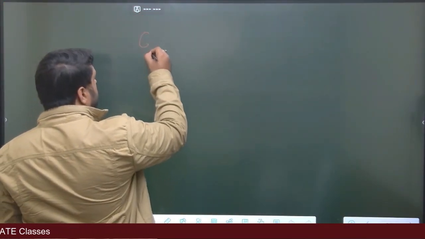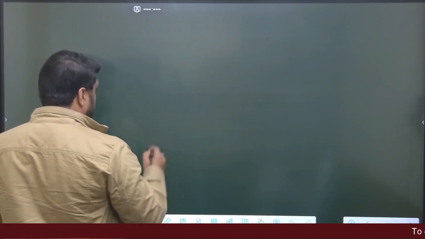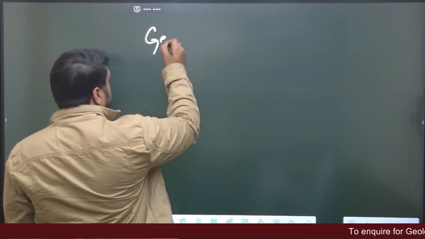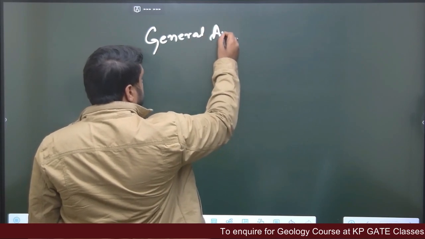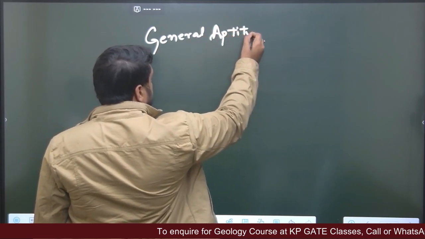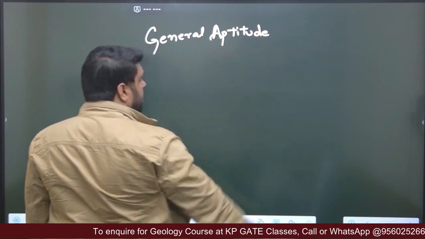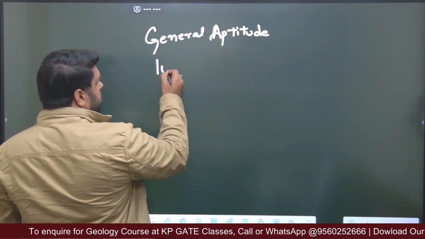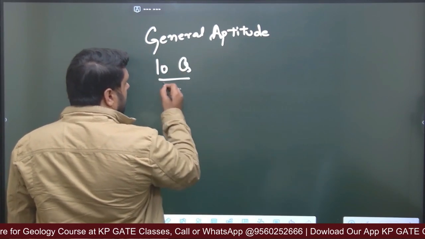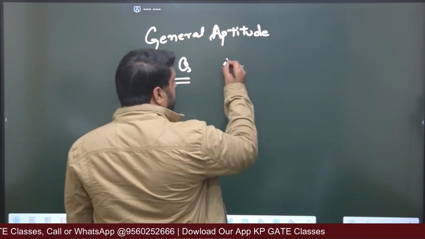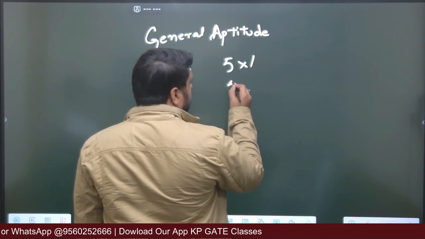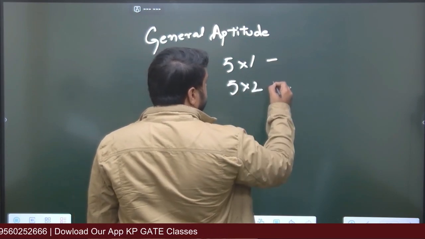So the first section was your general aptitude. In general aptitude, there were a total of 10 questions. Out of these 10 questions, there were 5 questions of 1 mark and 5 of 2 marks.